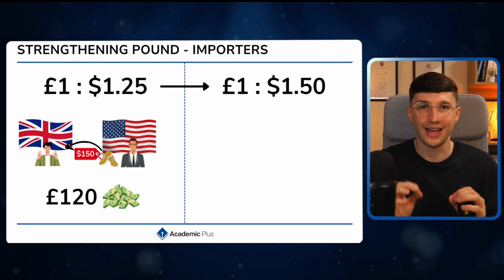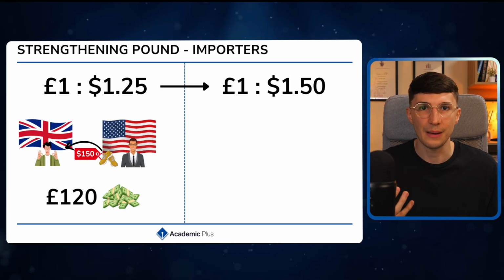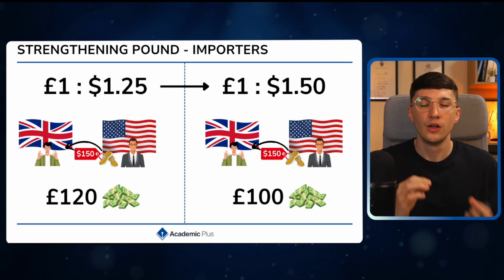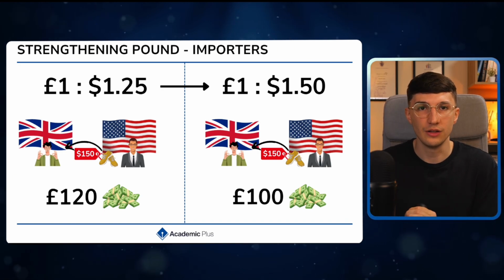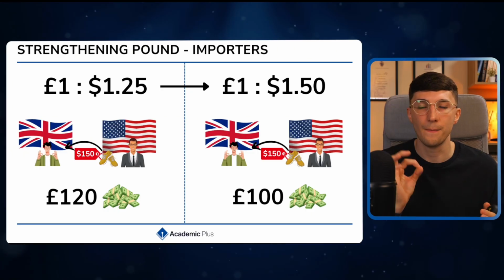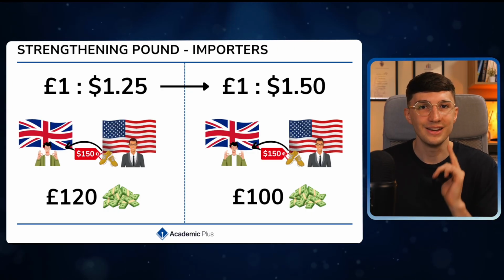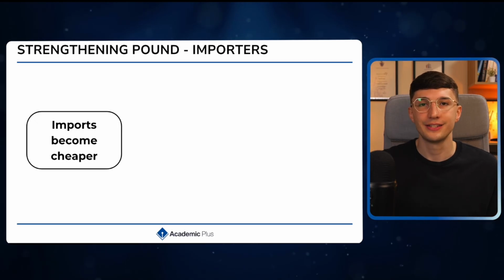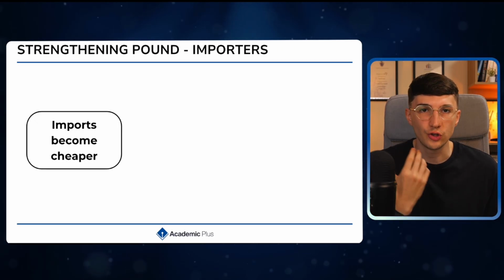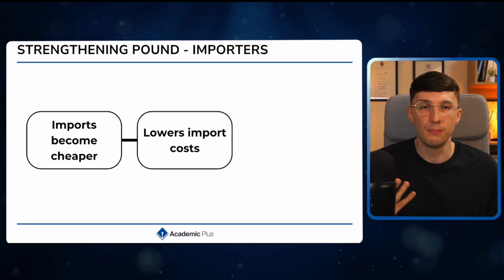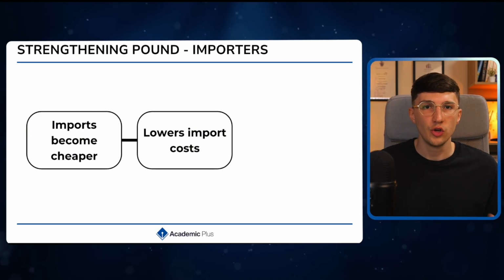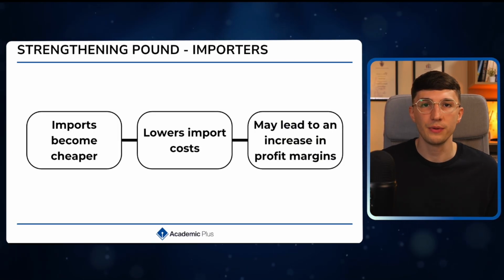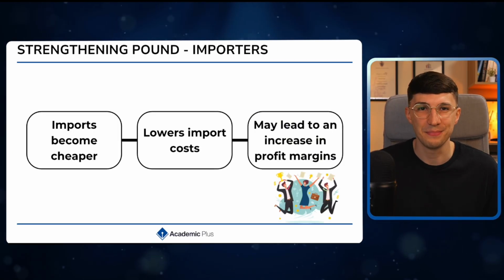But now, let's say the pound strengthens. Well, what does that mean? Well, what that means is that it makes importing cheaper. So for the very same pair of trainers, before when the pound was weaker, I'm paying £120. But now I only have to pay £100. So when building our chains of analysis, steal this one from me. When we have a stronger pound, it becomes cheaper to import. So if you're a business, well, your import costs begin to lower. And that could help improve your profit margins, which of course leads to happy business owners.